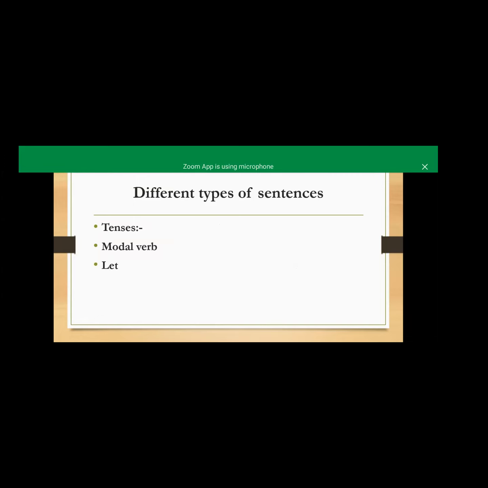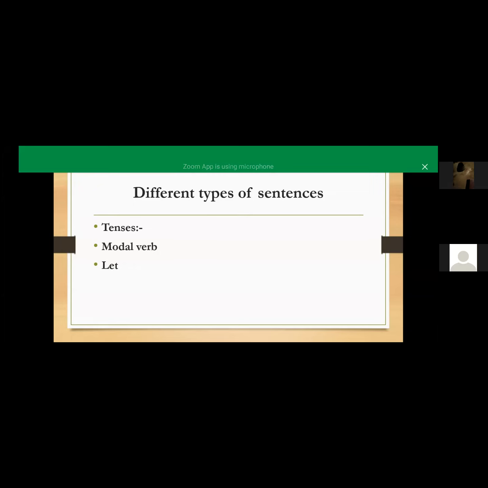So here we are discussing the different types of sentences which we can convert from active to passive, or passive to active also. There are three: tenses, modal verbs. Modal verbs means, can anyone tell me what the modal verbs are? Simply say some examples. Shall, should, could, might, must. Yes, of course. Shall, should, will, would, can, could, may, might, ought to, need, used to. These all are our modal verbs.